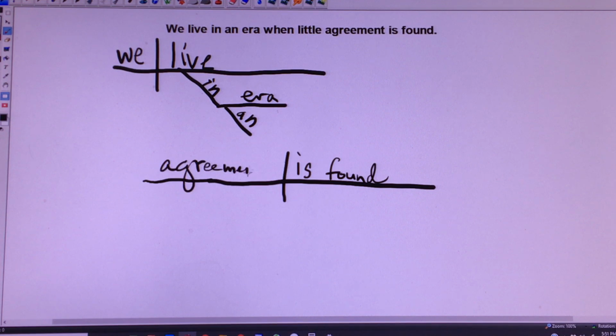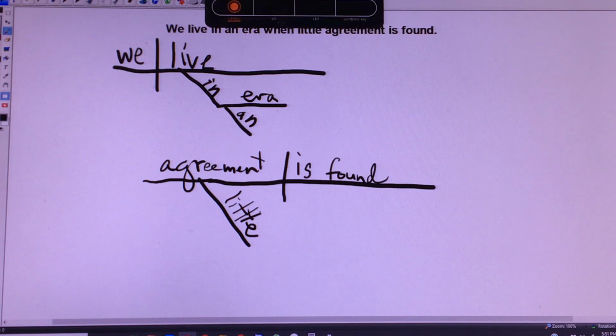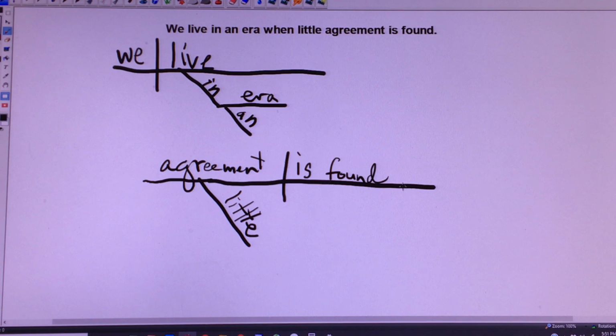So that is therefore the simple subject, little. What kind of agreement? Little agreement. So little agreement. And that leaves us with the relative adverb when, the one word. And when is it found? When. That's when.